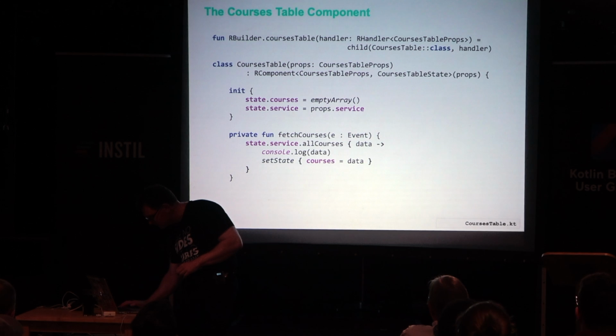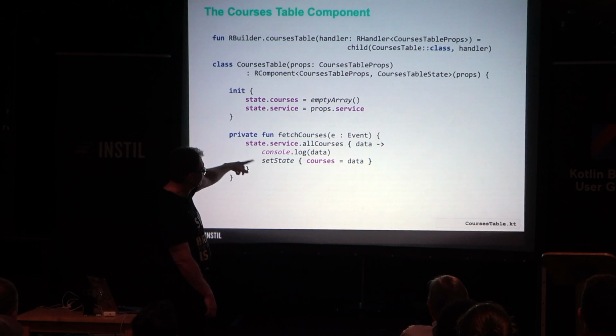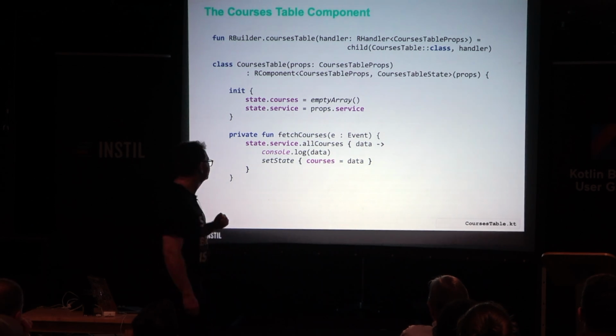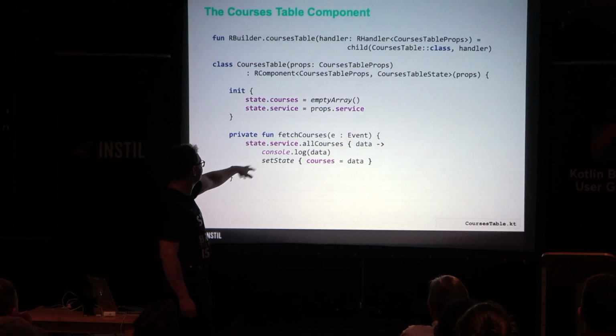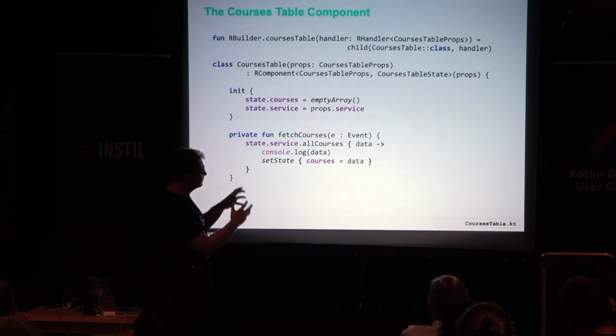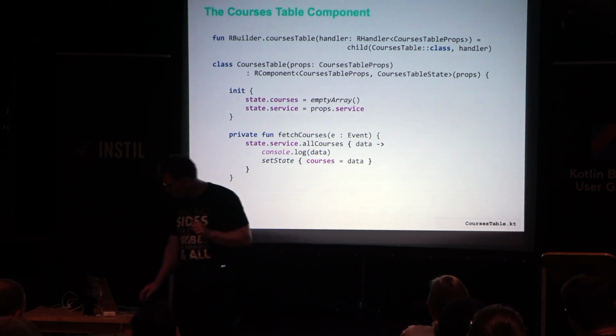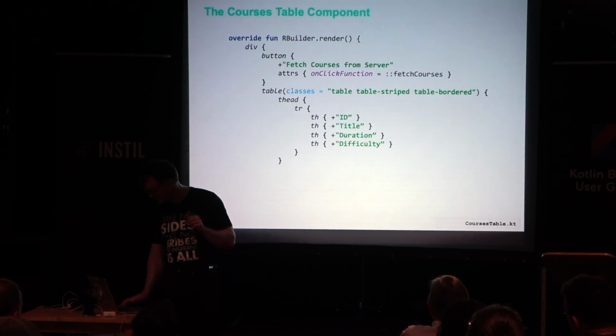So fetch courses is here, and it's going to use the service that I've written to go out and retrieve the courses from the server. And again, this is just standard Kotlin code, just being converted into JavaScript. So whenever we fetch the data from the server, we're going to log it out, and then we're going to change the state of the component. So whenever we say set state courses equals data, well, we're saying, okay, inside the state of the component, there's this thing called courses, okay? So now set it to data, the information retrieved from the server. So the component is now dirty, so it will go out and re-render itself, okay?